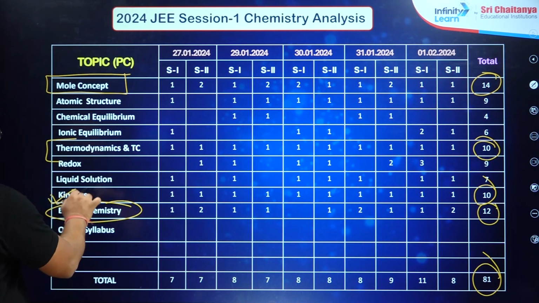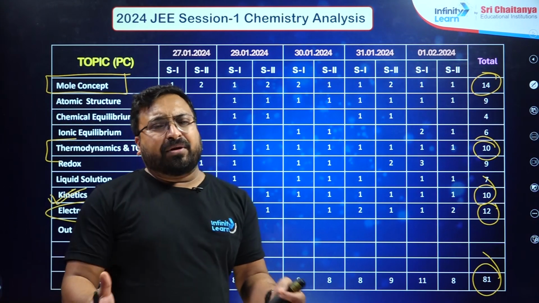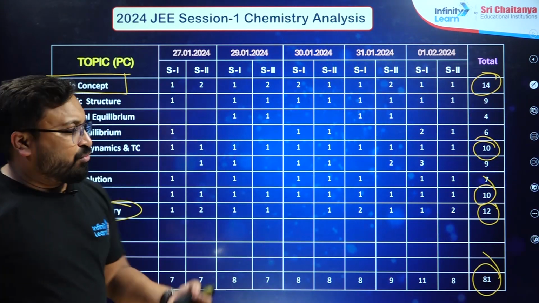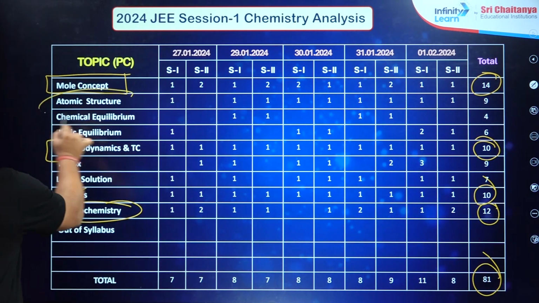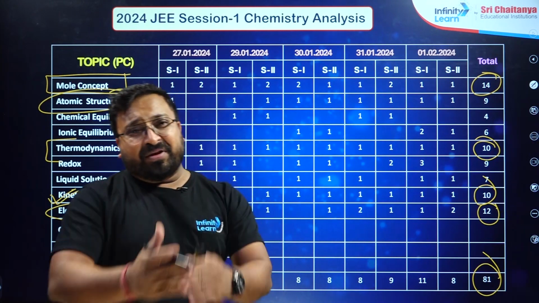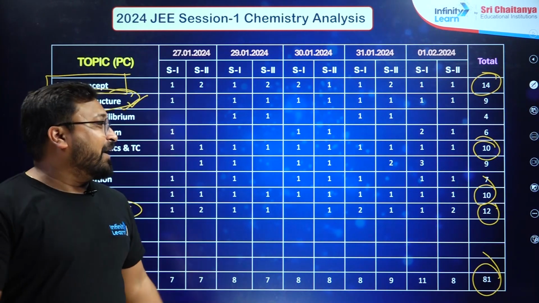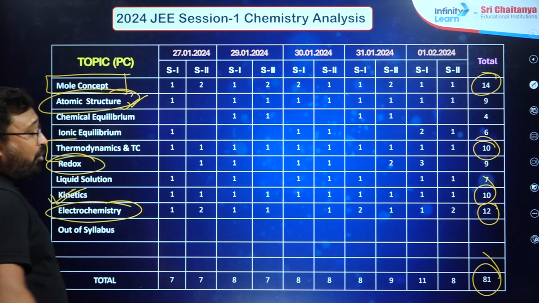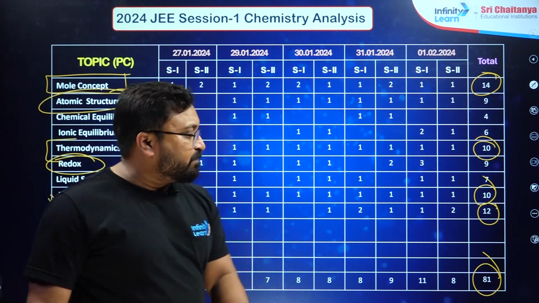Then you can see thermodynamics as usual, and then we can go for kinetics. Students always devote their time to these chapters to grab the concepts. Atomic structure is quite an easy topic, so the maximum number of students score full marks in atomic structure, also in Advanced. Redox also dominated, and a lot of questions were asked from redox.